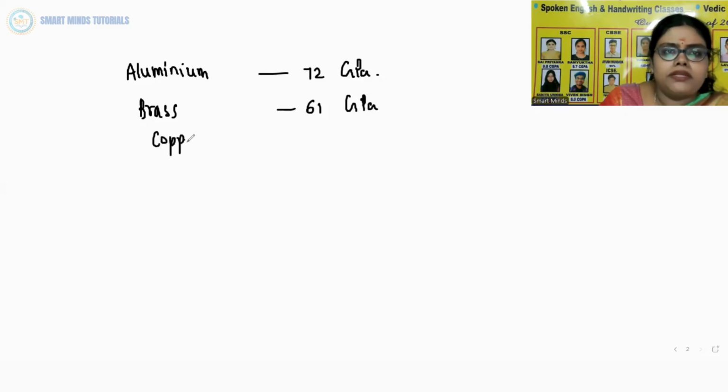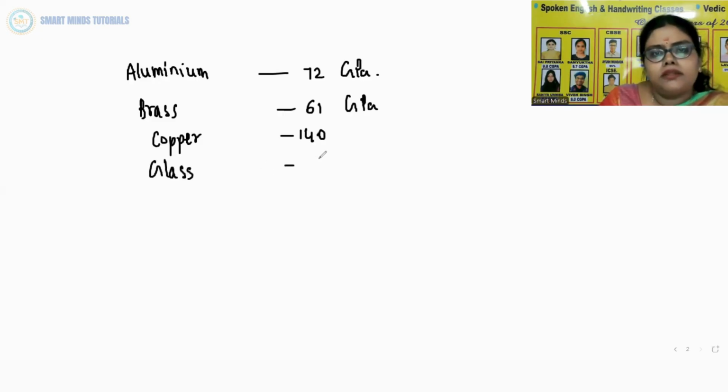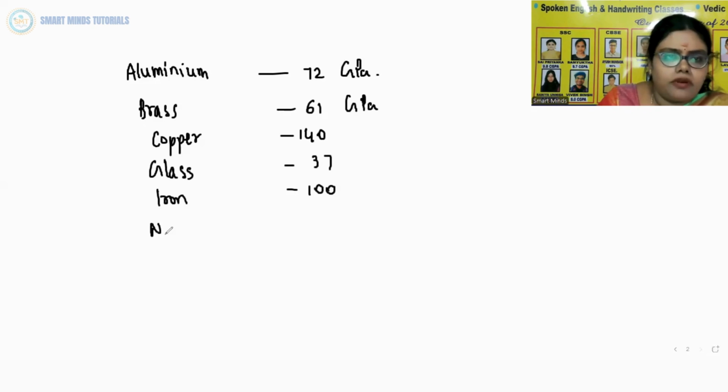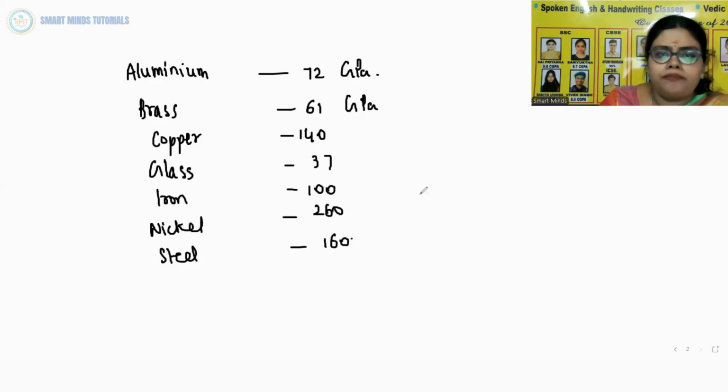For copper it is 140. For glass it is 37. For iron it is 100. For nickel, bulk modulus is 260. And for steel, bulk modulus is 160. So this is all about solids.